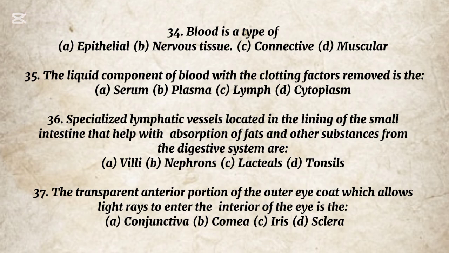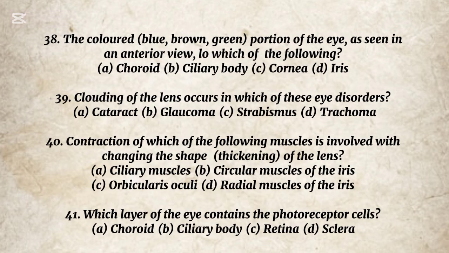37. The transparent anterior portion of the outer eye coat which allows light rays to enter the interior of the eye is the: A. Conjunctiva, B. Cornea, C. Iris, D. Sclera. The correct option is D. Sclera. 38. The colored portion of the eye, blue, brown, green, as seen in an anterior view, is which of the following? A. Choroid, B. Ciliary body, C. Cornea, D. Iris. The correct option is D.